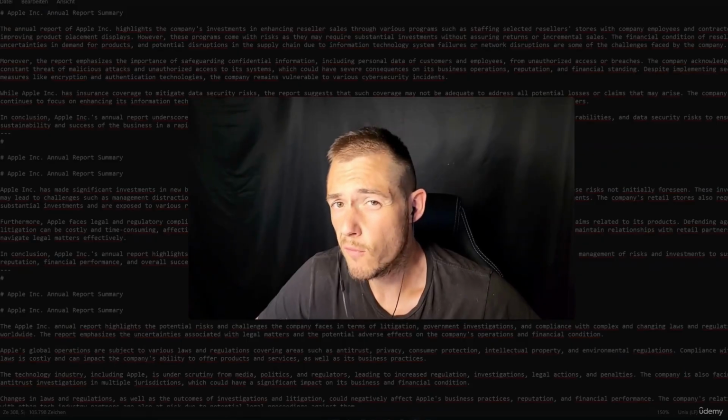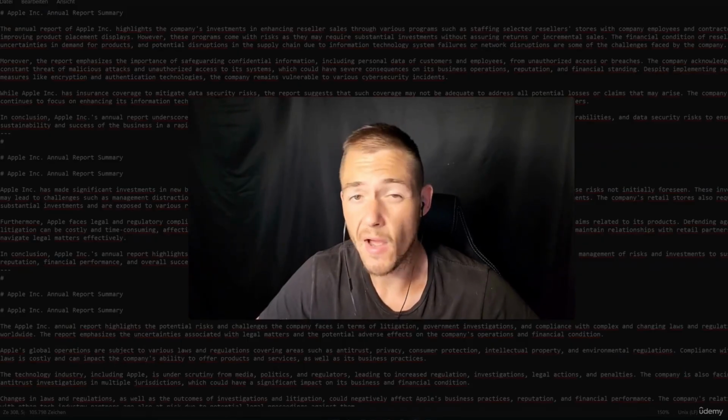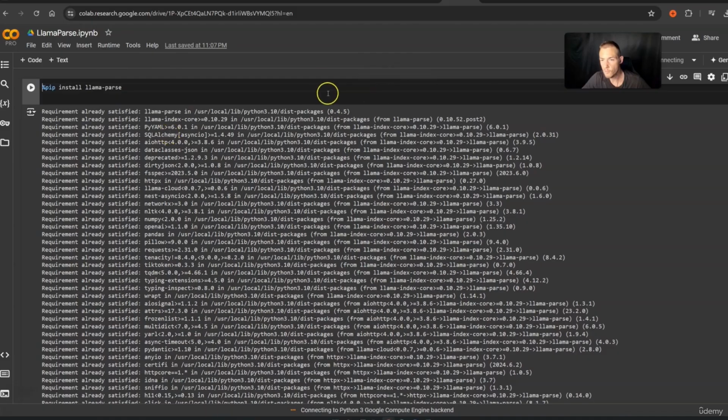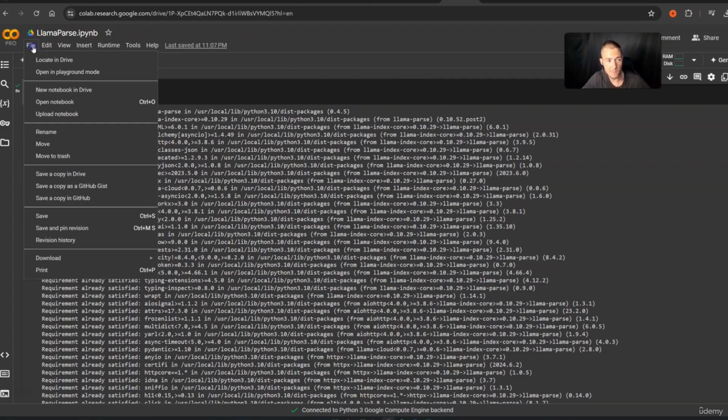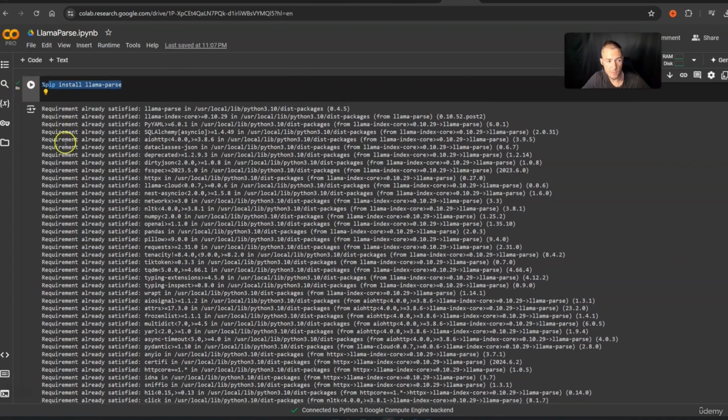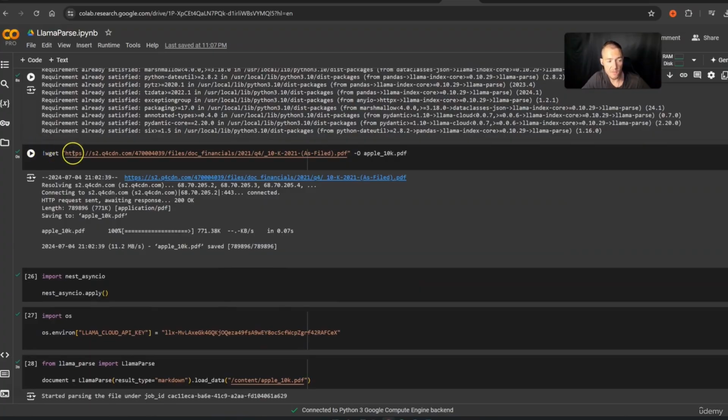In this video you have learned how you can use LlamaParse. I will give you one last time a quick overview of the notebook. So first you go on this notebook, then you can copy it in your drive. You simply press File and you save a copy in your drive. Then this will be saved in your drive. First you need to pip install LlamaParse, so you press play. Then you can insert the link from the PDF that you want to use, and you press play.